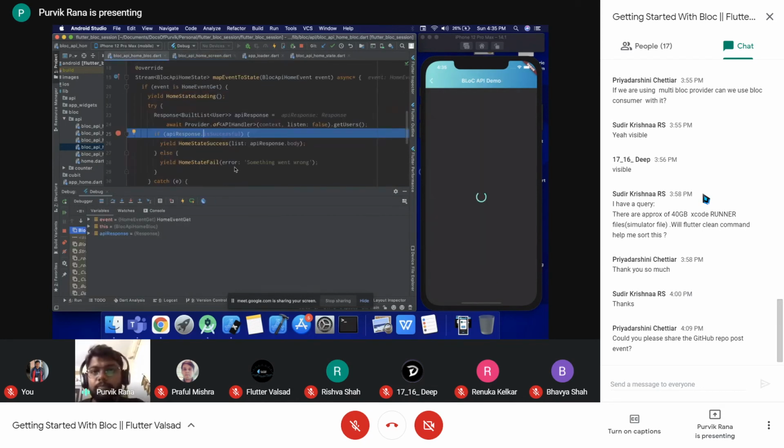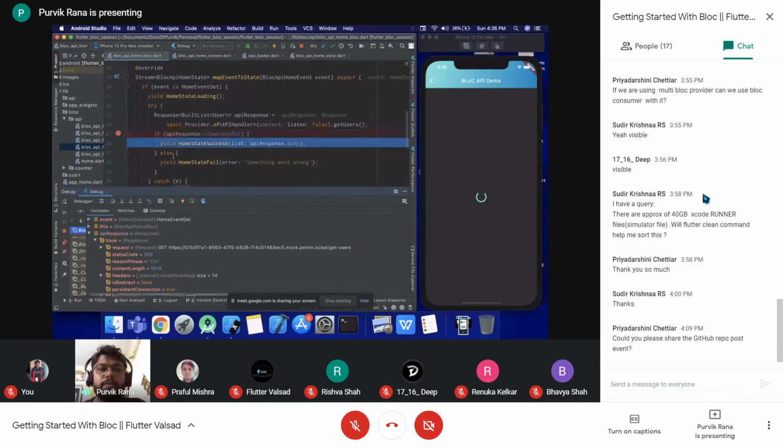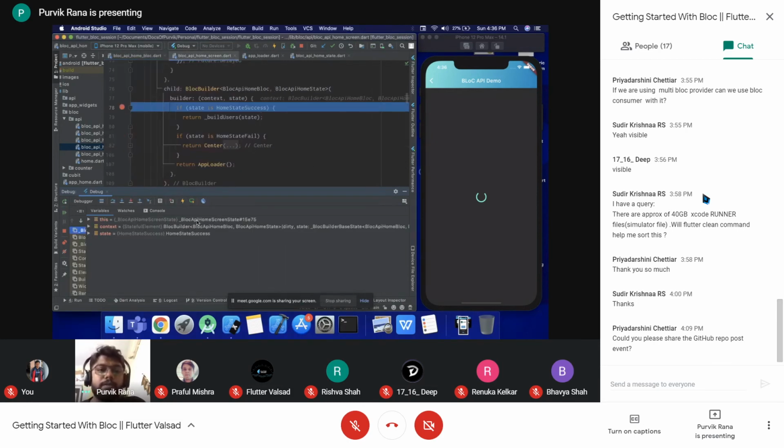Now the API response is there. If the API response is successful, it will get inside and yield a different state. It will emit a different state from over here, which is the home state success, and it will give back the data to that particular UI. So from here it will go over here.